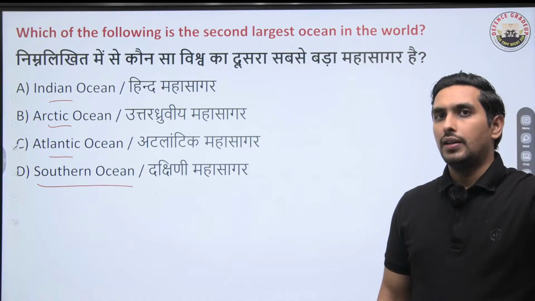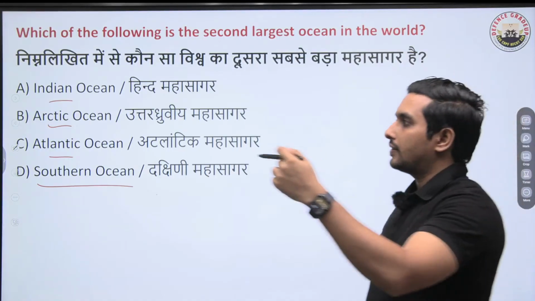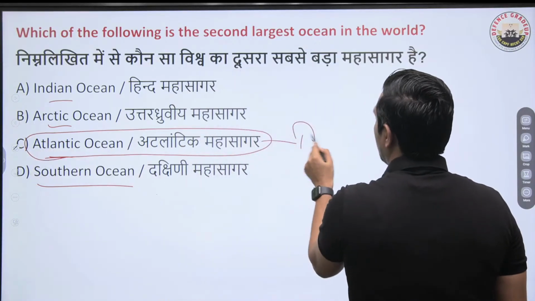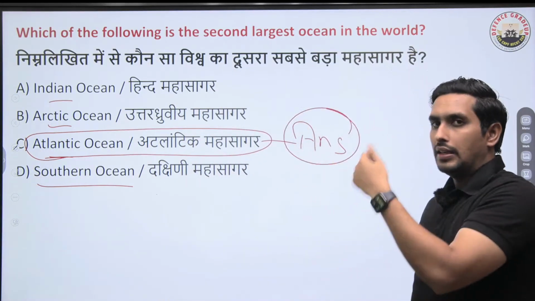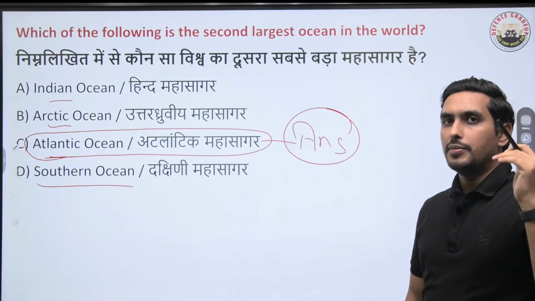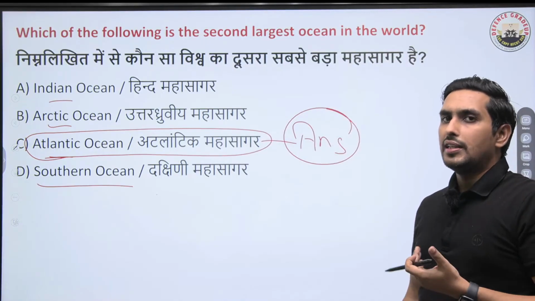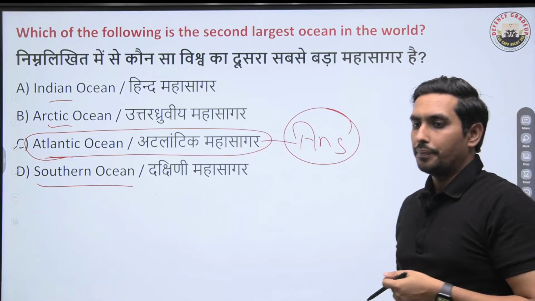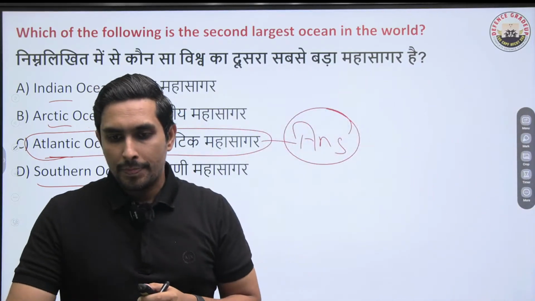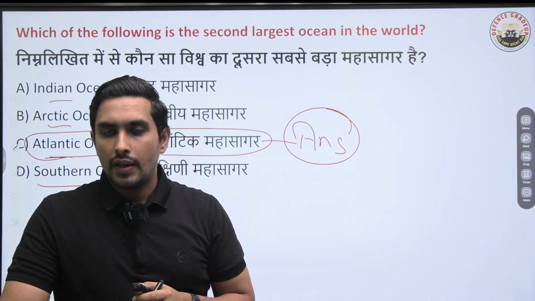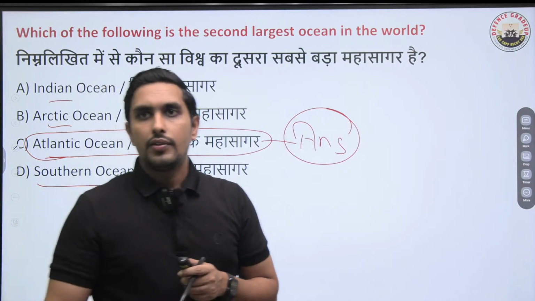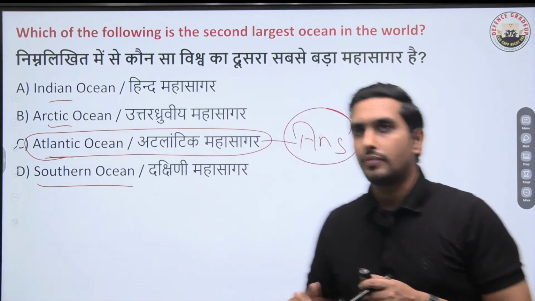Largest is Pacific. The second largest is the Atlantic Ocean. Atlantic is the second largest after this one. So please be very clear about that. Then of course we can say Indian Ocean, but second largest is the Atlantic. This is quite an important one. This is a factual question. You got the point, everyone? Perfect. So let's now move to the next question.